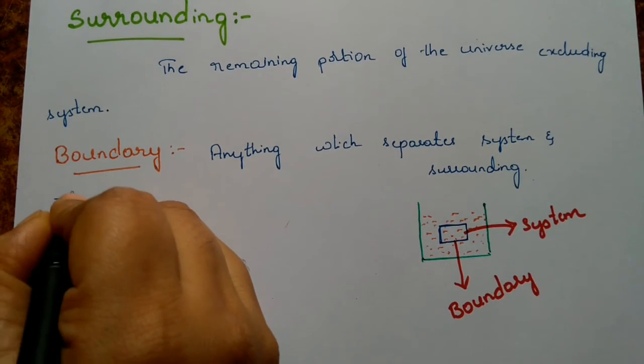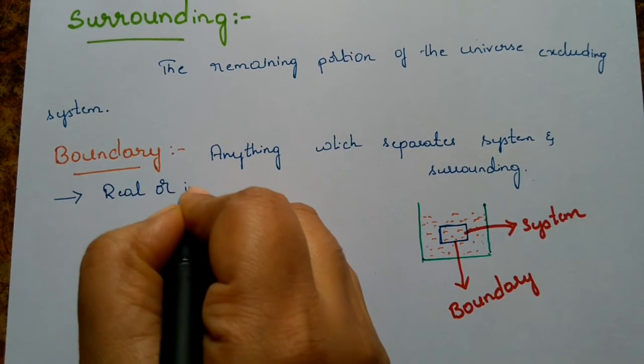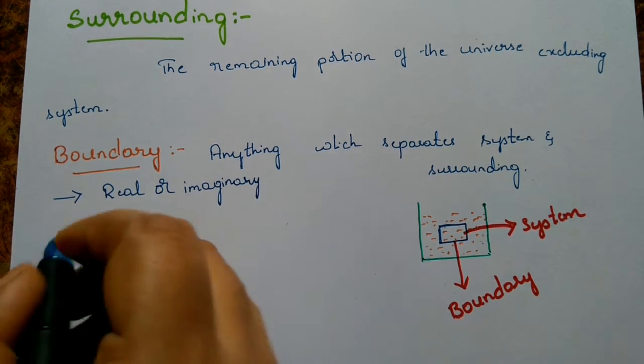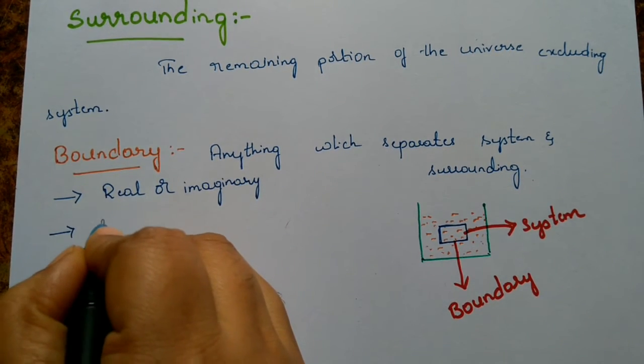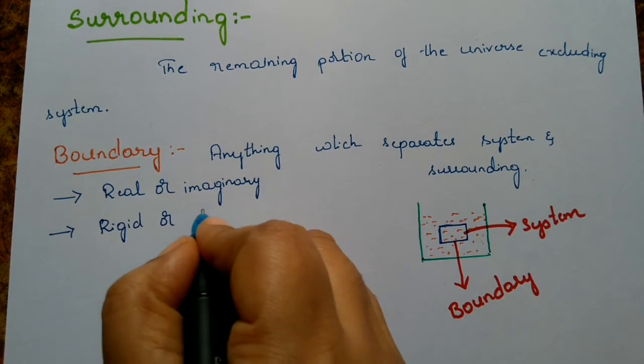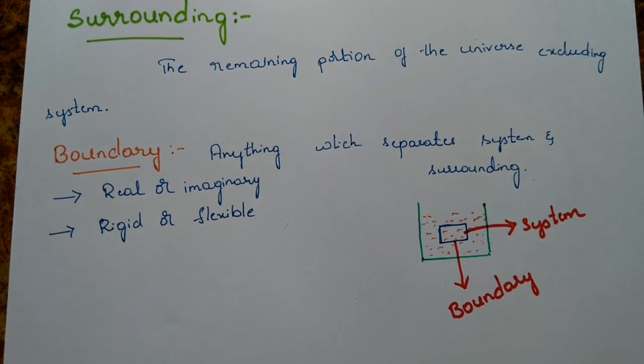The first one, it may be real or imaginary. The other thing, it may be rigid or flexible. Rigid in the sense, when you consider a beaker, it is the rigid part, it is the solid part, it is more rigid in nature. So if the beaker is the boundary, then it is rigid.